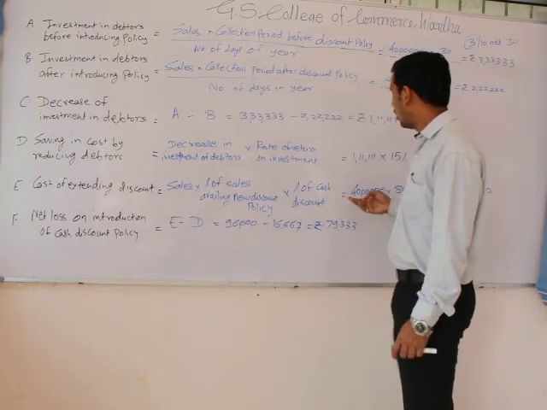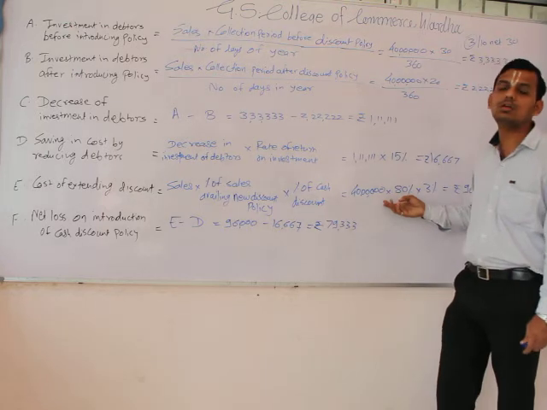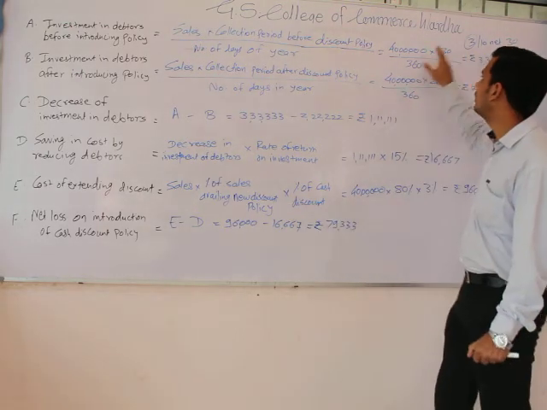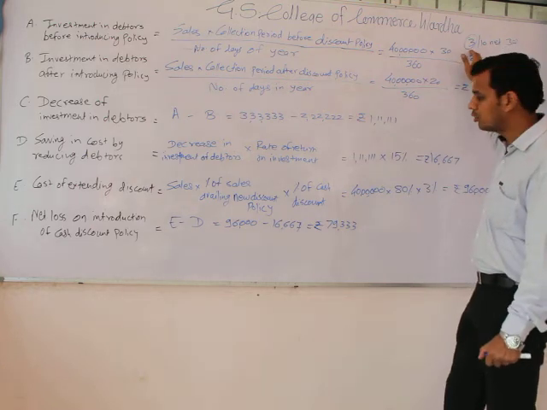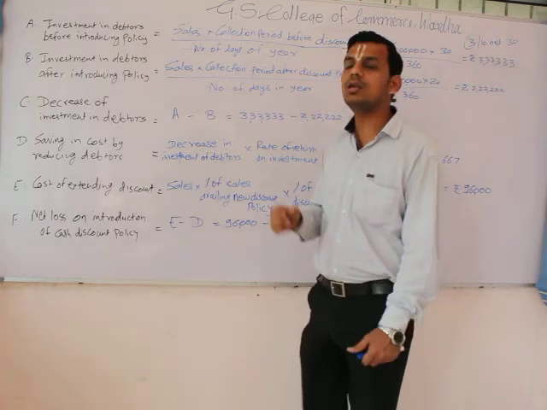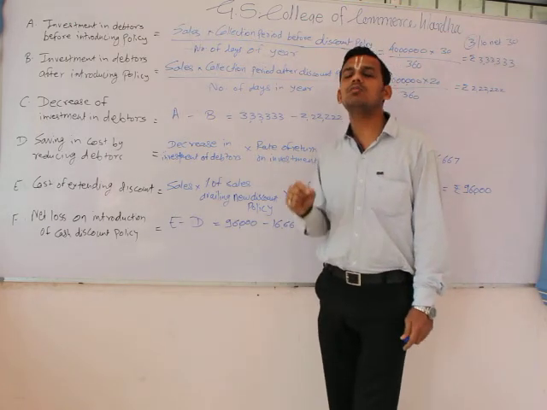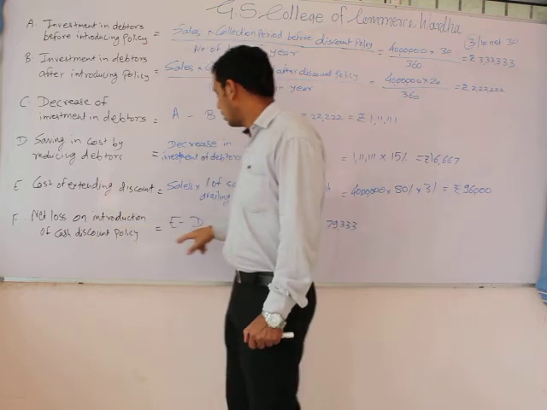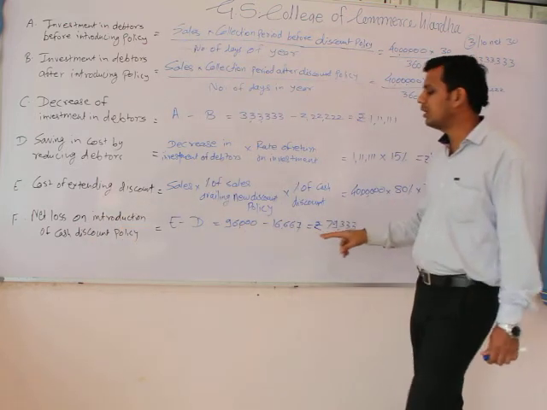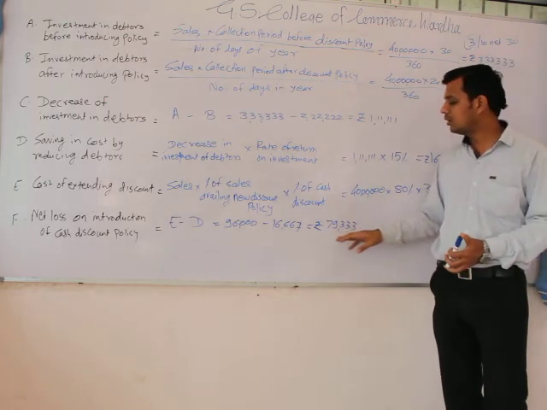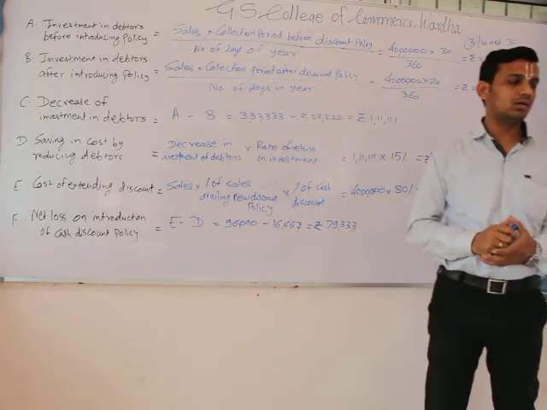Out of 40 lakh, 80%, that is 32 lakh of sales, would opt for this discount policy, on which we would allow 3% discount. Hence 32 lakh into 3% was 96,000, and it was clear that this policy has a net loss of E minus D, 96,000 minus 16,667, so there was a loss of 79,333.